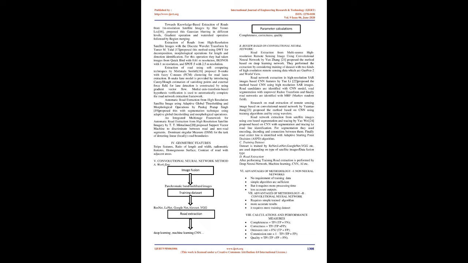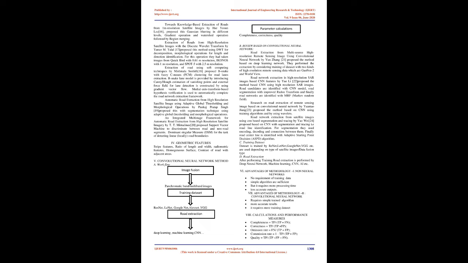Extraction of roads from high-resolution satellite images with the discrete wavelet transform by Tamer M. Talal [17] proposed this method using DWT for decomposition, and morphological operations for length and direction identification. For this operation they had taken images from QuickBird with 0.61 m resolution, Ikonos with 1 m resolution, and SPOT 5 with 2.5 m resolution.